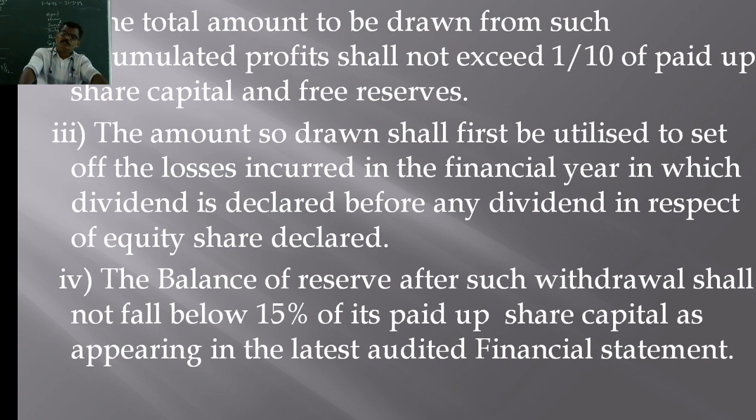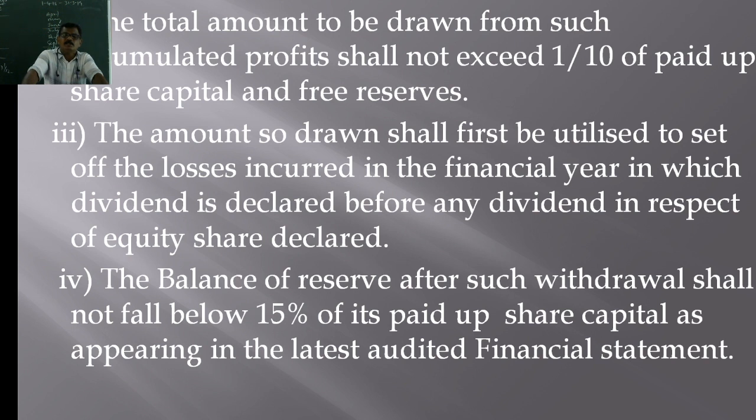Isn't it? The maximum total amount it can draw or take from the previous years' profits or accumulated reserves should not be more than 10% of the paid up capital and free reserves. It should not exceed 1/10 of the paid up capital and free reserves. That much amount it can draw from the reserves and accumulated profits.